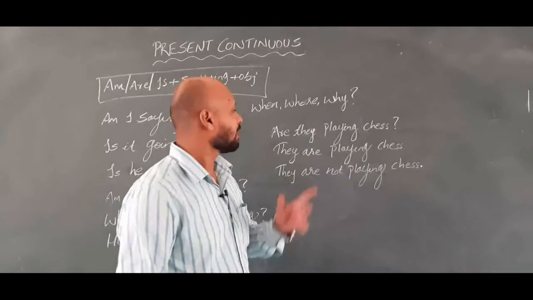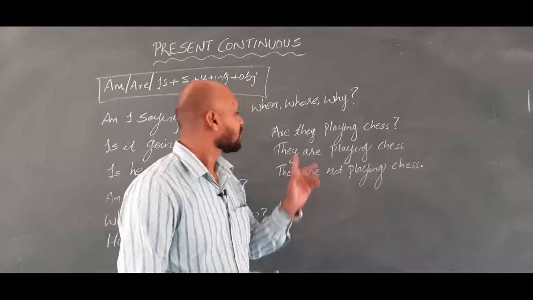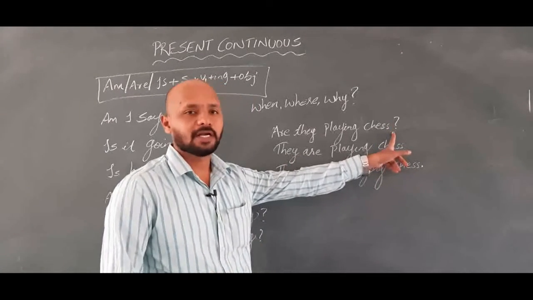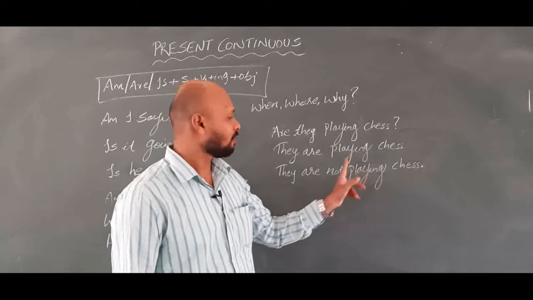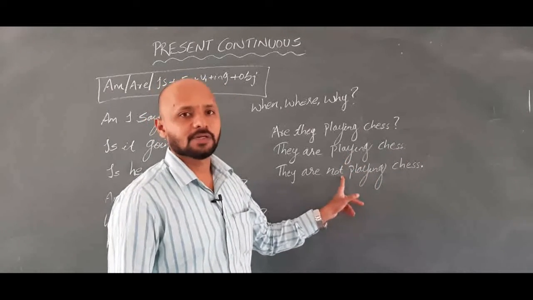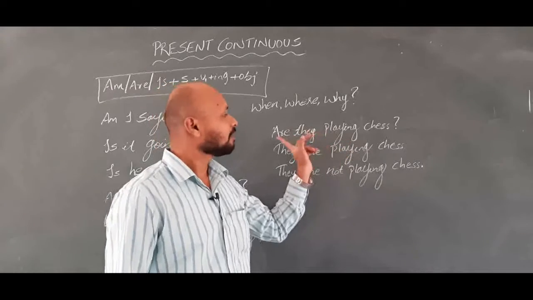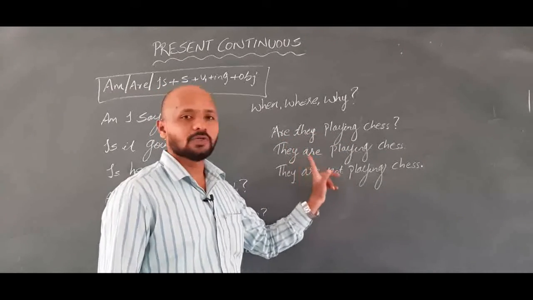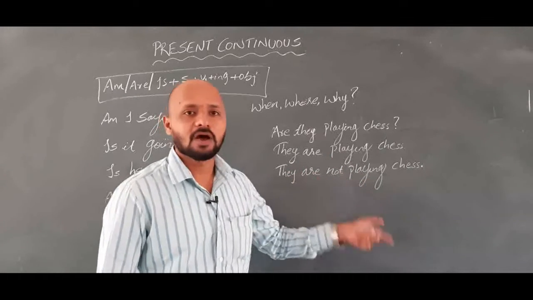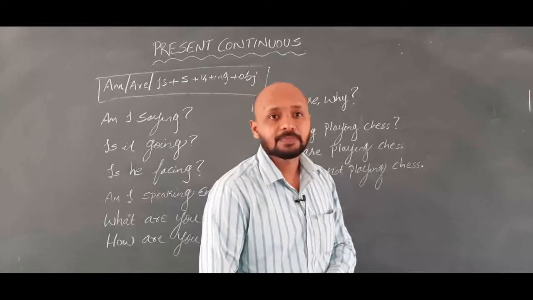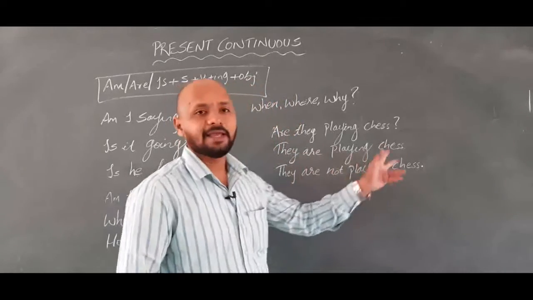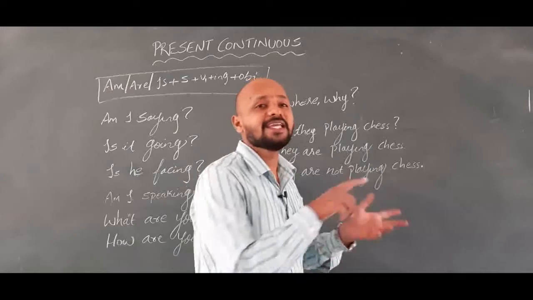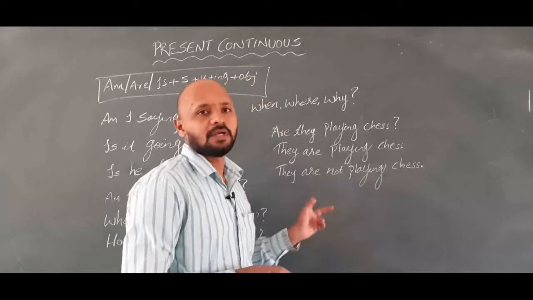Right. Next. Are they playing chess? They are playing chess. They are not playing chess. This is the question form of present continuous. This is the positive sentence of the present continuous. This is the negative sentence of the present continuous. As I taught you, you are using are they and they are not. Positive sentence, they are. Negative sentence, they are not. Are they playing cricket? They are playing cricket. They are not playing cricket. Are they listening to you? Or is he listening to you? He is listening to you. He is not listening to you.